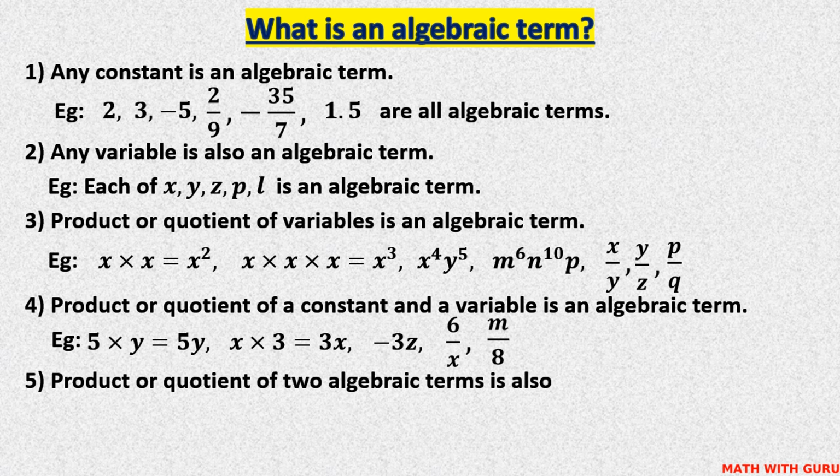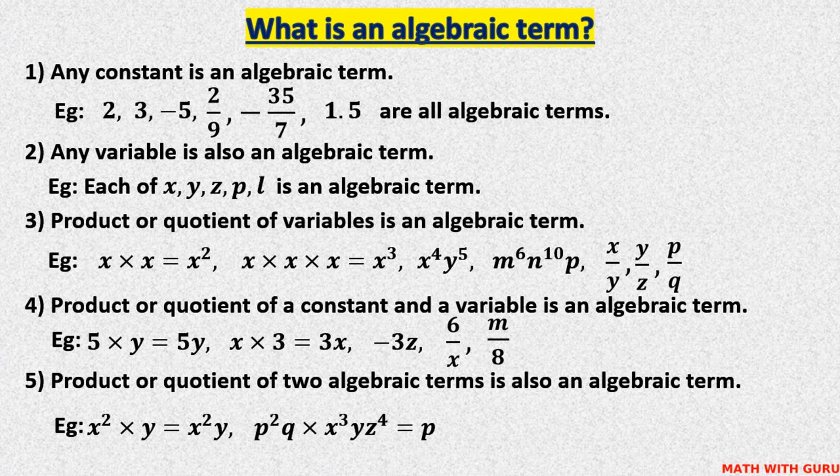Product or quotient of two algebraic terms is also an algebraic term. Example, x squared into y. We write this as x squared y. p squared q into x cubed y z power 4. p squared q x cubed y z power 4. Now, l cubed m divided by z q cubed. 3m squared n cubed over 7p power 4 w power 7. All these are algebraic terms.